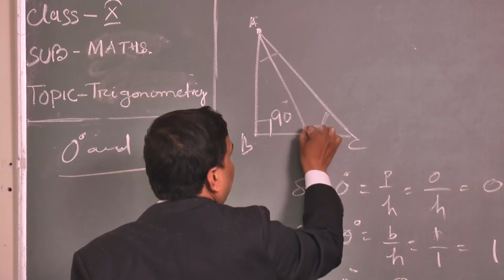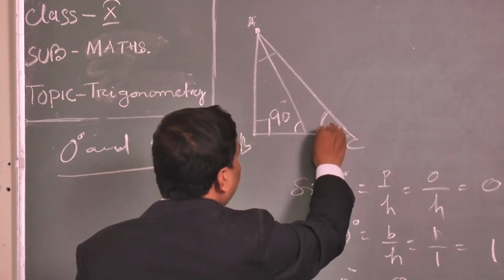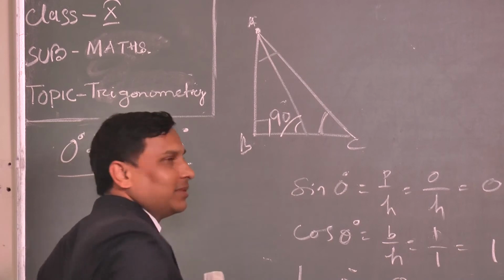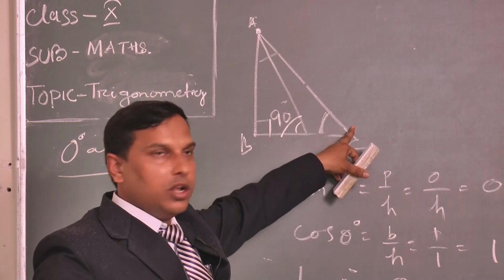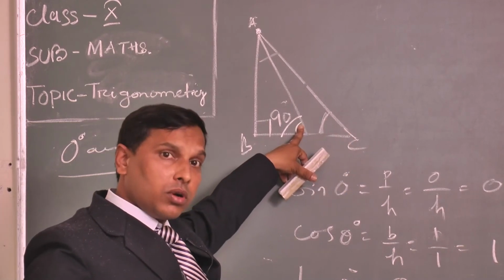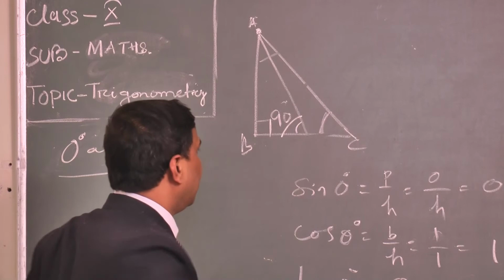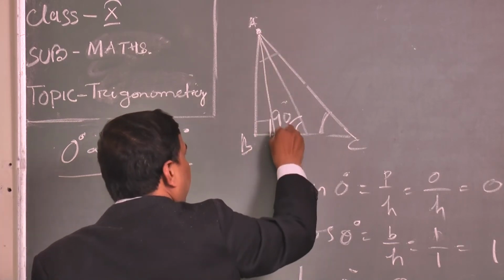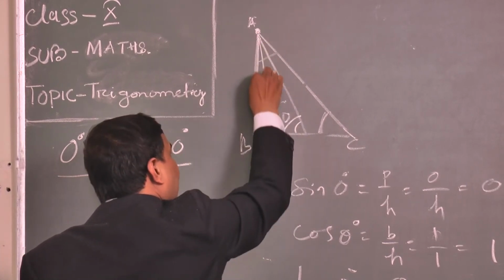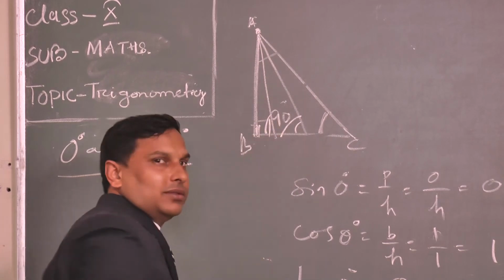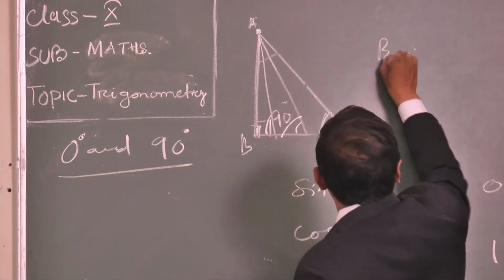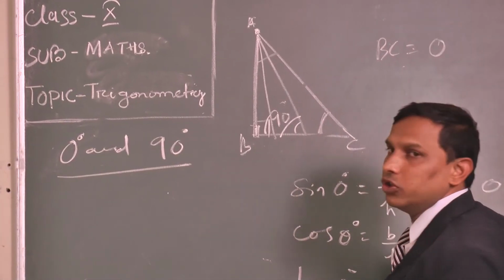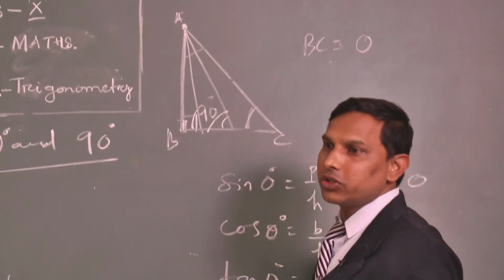So let me make the angle smaller and smaller. When the distance is large, the angle is small. As I squeeze it, the angle becomes larger. Acute keeps increasing until one time it becomes 90 degrees. Now your base BC reduces to 0.